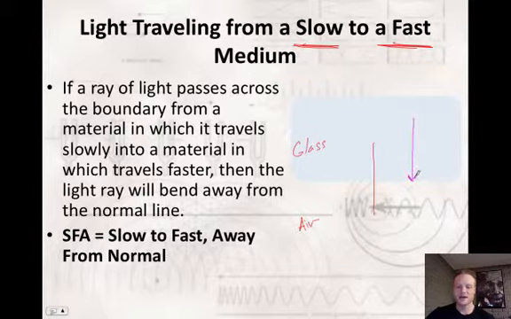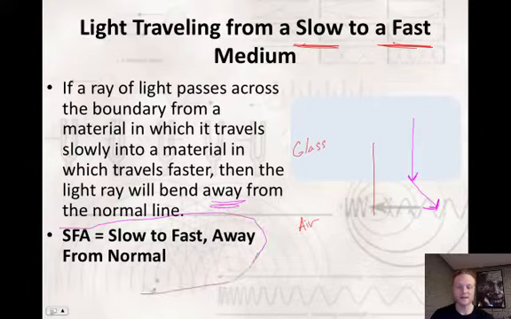It hits this boundary between the glass and the air, and it says that the light ray will bend away from the normal line, away from this line. So instead of heading this direction towards the normal, it's actually going to bend away. It's going to bend something like that. And if you're looking for a mnemonic device, here you have it: SFA, slow to fast, bends away from the normal.